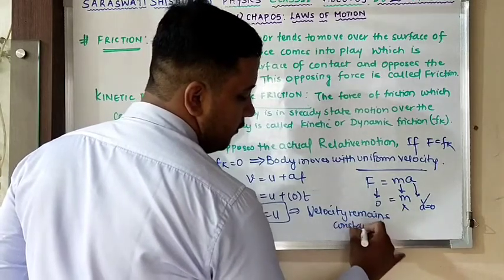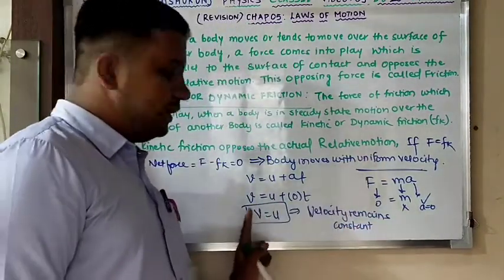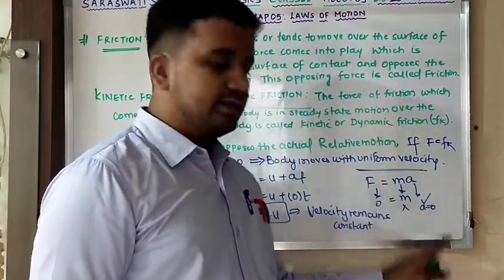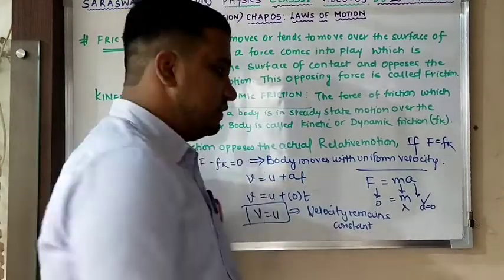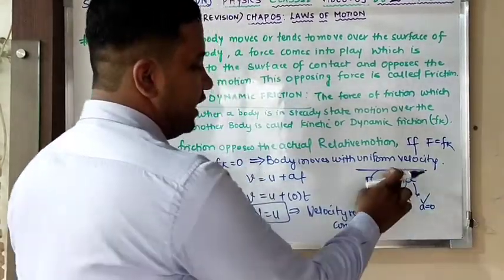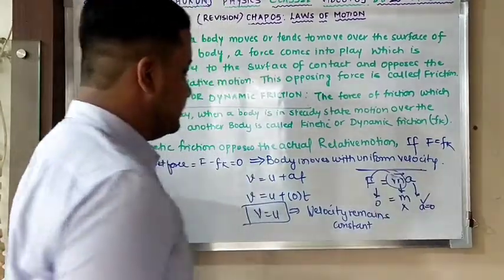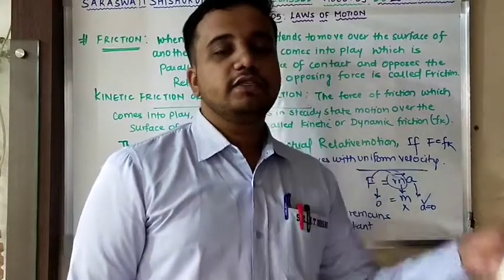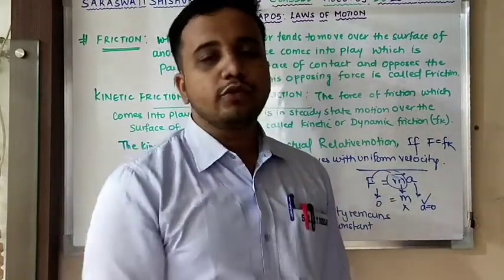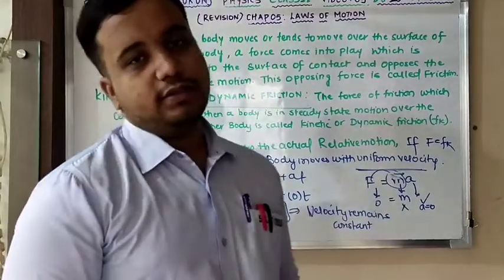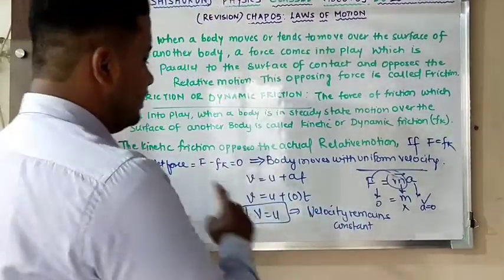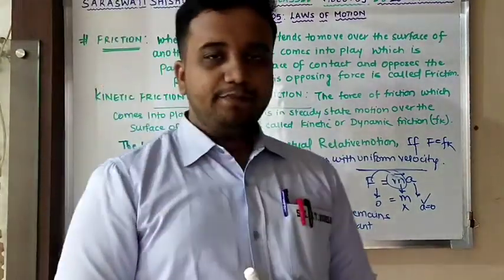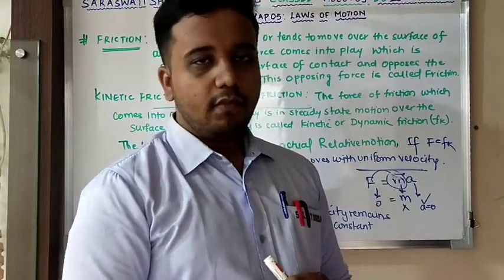Clear? I have proved why velocity remains constant, because here you can see your initial velocity and final velocity are the same. If your force is 0, it implies your acceleration is 0, because mass cannot be 0. Mass is constant, so acceleration is 0. And if acceleration is 0, putting A as 0, I can find V is equal to U. That means my initial velocity and final velocity remain the same throughout the motion, meaning your velocity remains constant. If F is equal to Fk, net force is equal to 0, and the body moves with uniform velocity over the entire path.